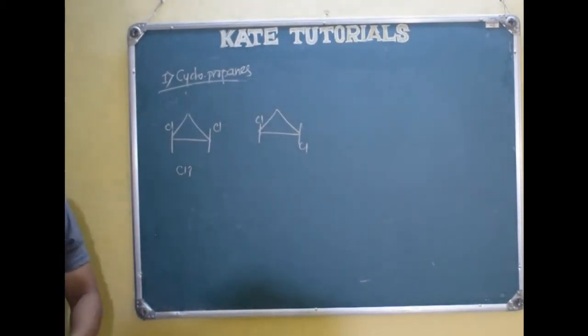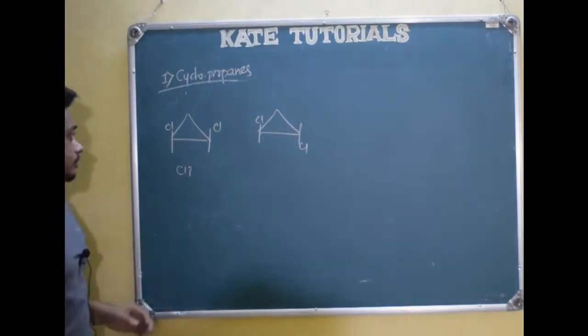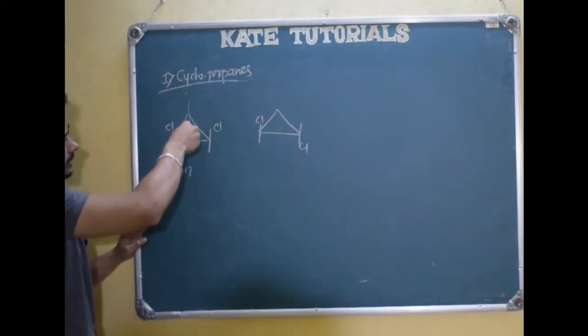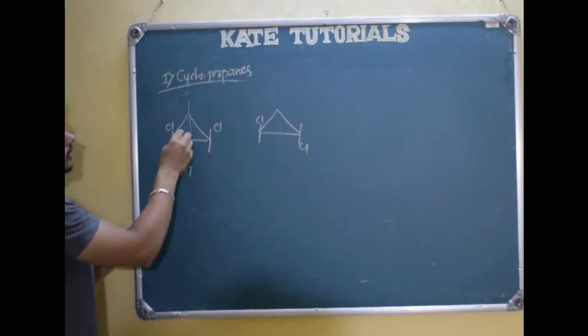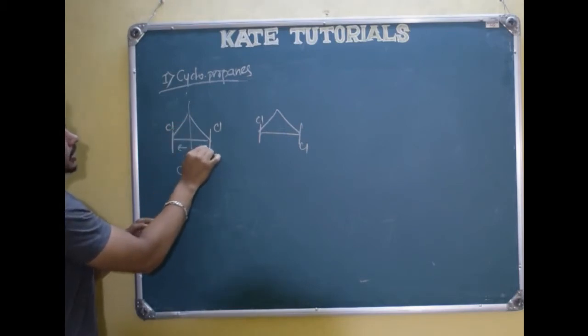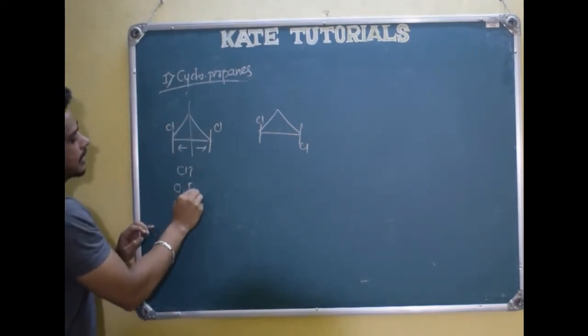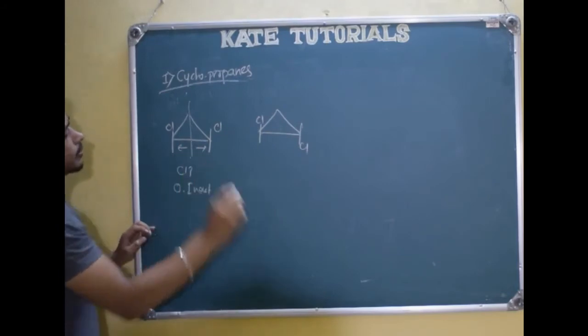Trans, right? Whether it is optically active or not. See, here a plane passes, cuts into two equal halves, and this will be the mirror image of this one. So it is optically inactive because it has got a plane of symmetry.